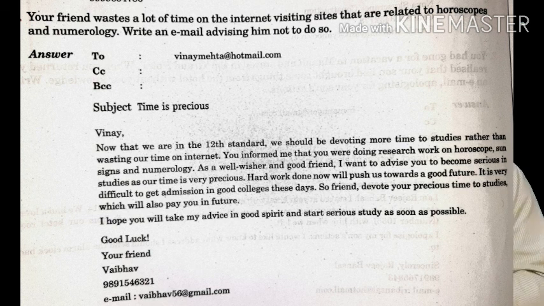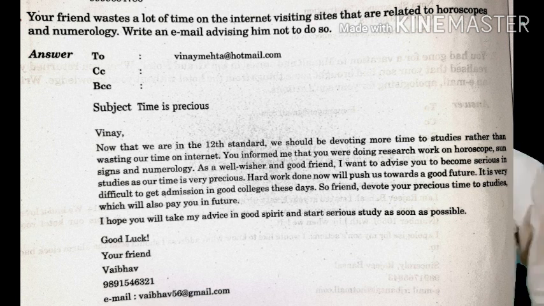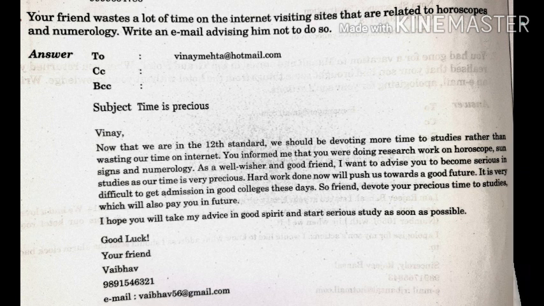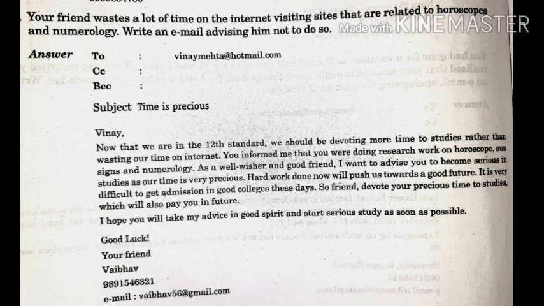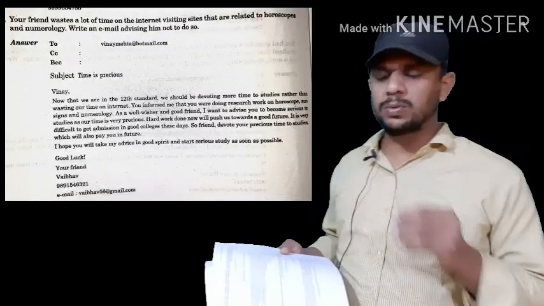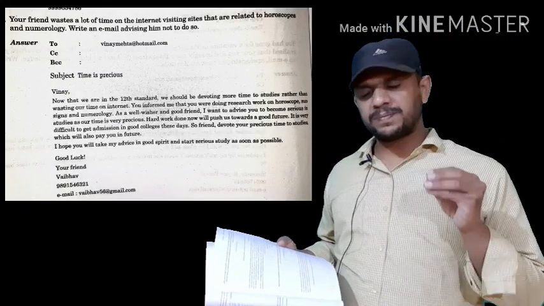Okay, so as I mentioned, as we open the email command, on top we have To, CC, BCC and subject, and all this is called the header, meaning the first part of the email. In the first part, the header, number one, To means the email address of the first receiver.